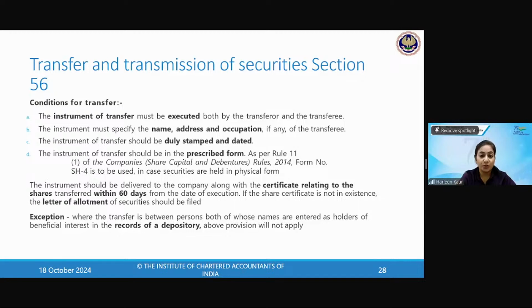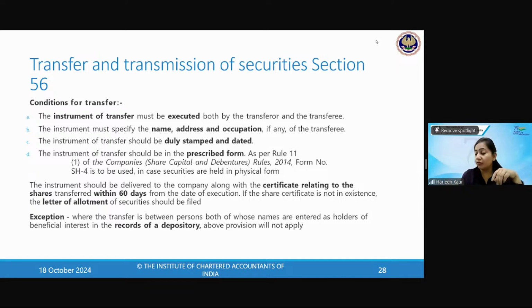Transfer and transmission of securities, Section 56. We still have time, we can proceed to Section 56. This is the last section that we're going to take up in today's class, and then we wind up and it is time for doubts. Anyone who still wants to ask doubts can ask. If you have any doubts in the redemption of preference shares. No doubts, then that's excellent.